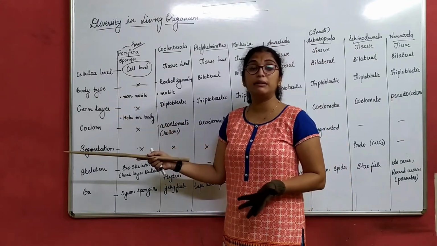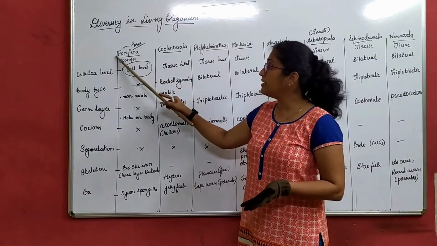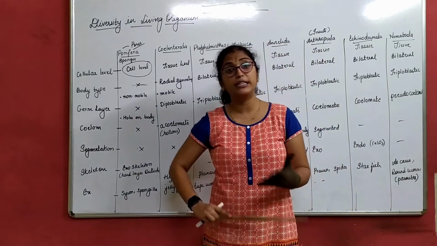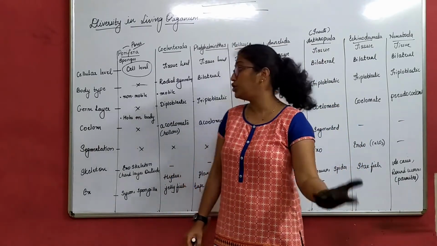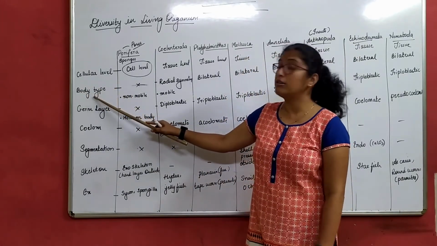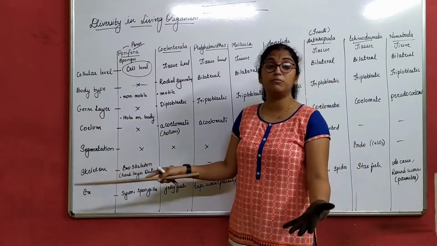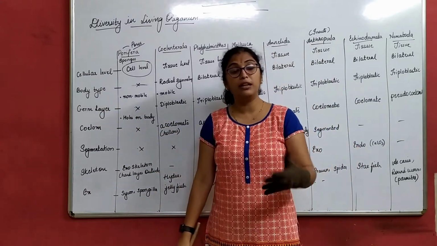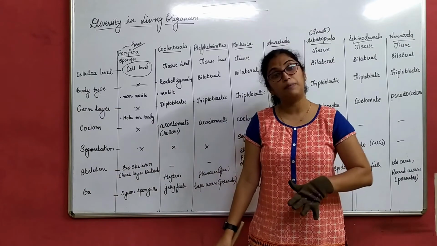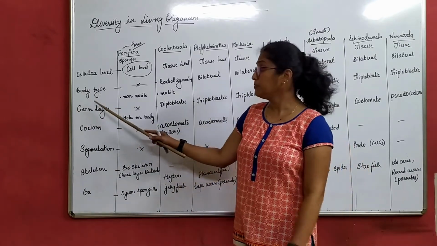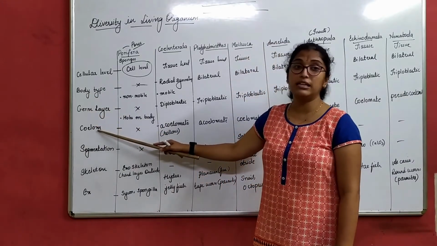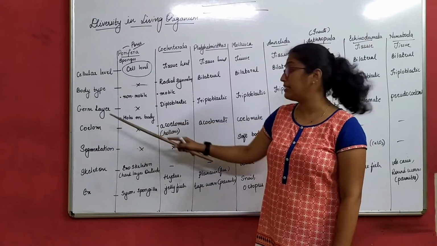Though it does not have any body type, there is no germ layer. Always remember, when we talk about a cell level organization, it does not have a body type. That means it does not even have the germ layer. Now you will understand it as we proceed further. Depending on the body type, you can assume the germ layer. If the body type is bilateral, then the germ layer will be triploblastic. If the body type is radial, it is diploblastic. So there is no typical body type, or we can say germ layer. Coelom, there is no coelom present. It does not come in any of these categories.